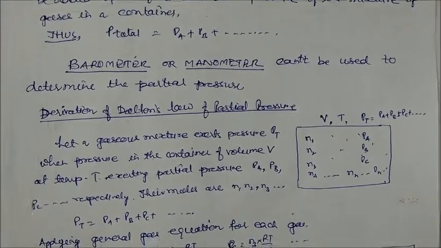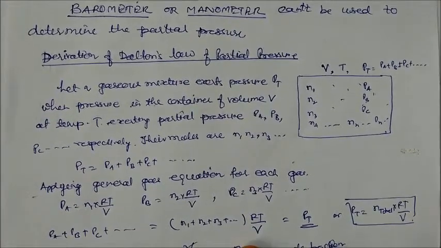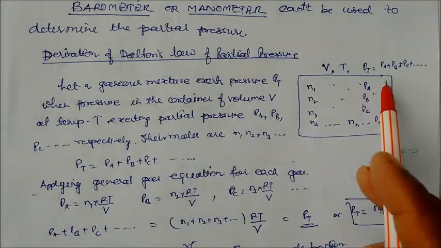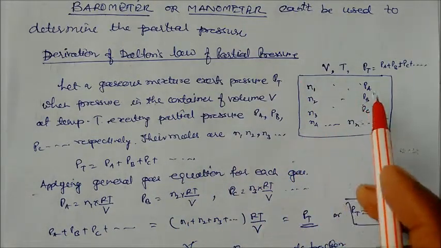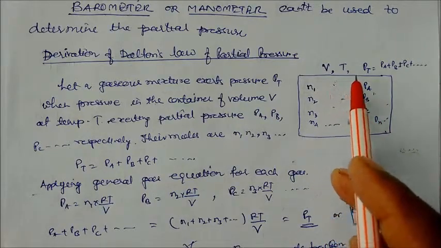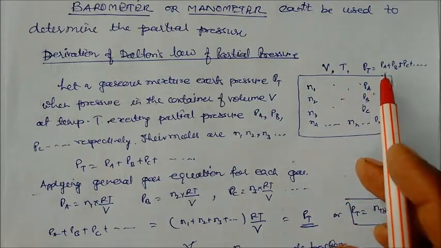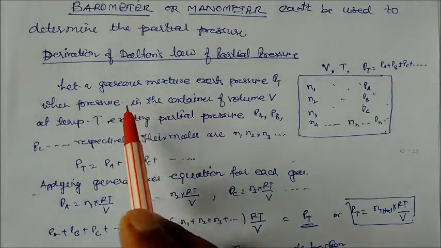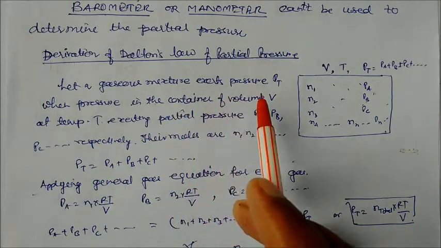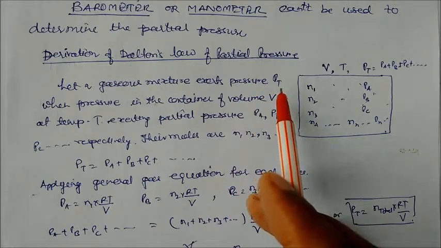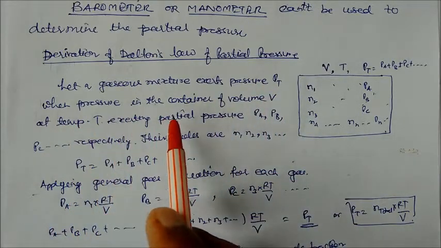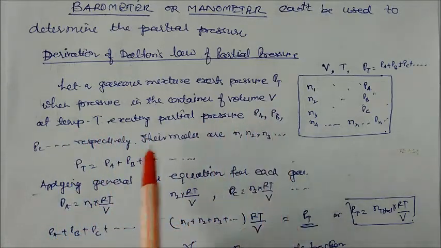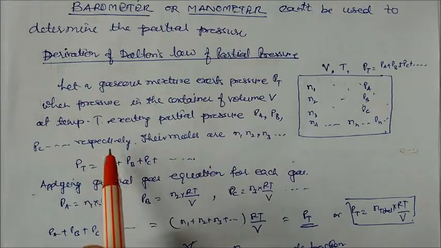Now let us see the derivation of Dalton's law of partial pressure. On the basis of partial pressure we can derive this law also. तो ये आपका वेसल है, इसमें कई सारे गैसेस हैं, PA, PB इसका partial pressure है, volume temperature equal है and PT is the sum of all the partial pressures of the gases. So let a gaseous mixture exert total pressure PT in a container of volume V at temperature T, with gases exerting partial pressures PA, PB, PC respectively.